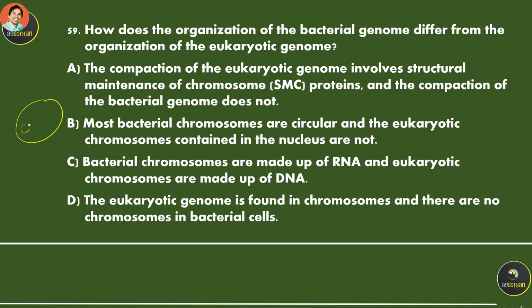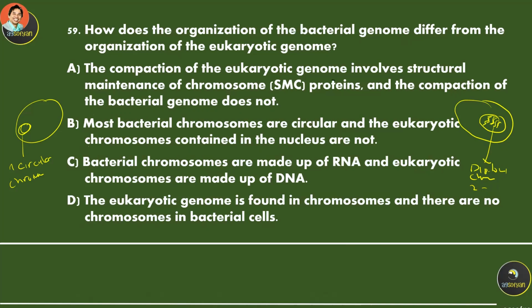The chromosome is usually circular, only one circular chromosome. While for the eukaryotic cell, like the human cell, for example, there are many chromosomes, mostly diploid, right? Diploid chromosome, maybe 2 to 1,000 chromosomes.